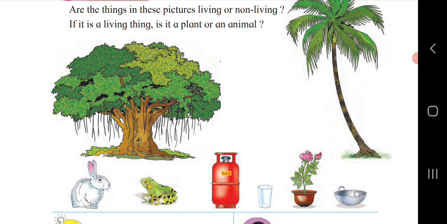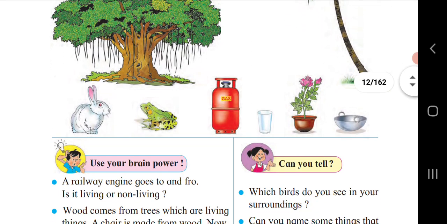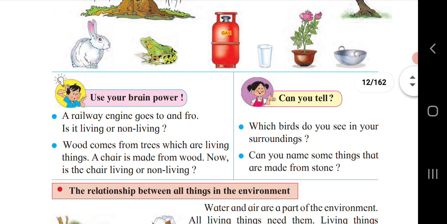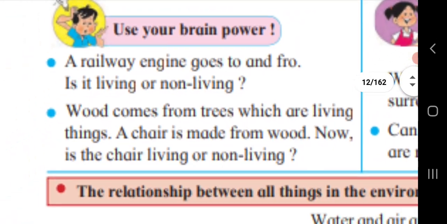Like us human beings, we require oxygen. Plants require carbon dioxide. So they are known as living things. But a glass, a gas, an iron pan, they don't require any carbon dioxide or oxygen. So they are non-living things. Let's see the next content.